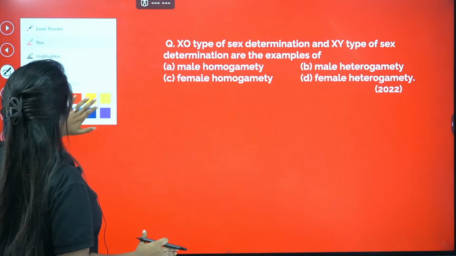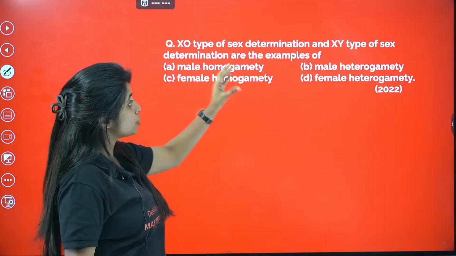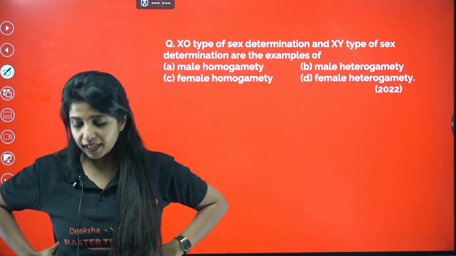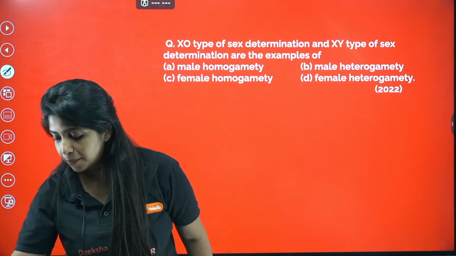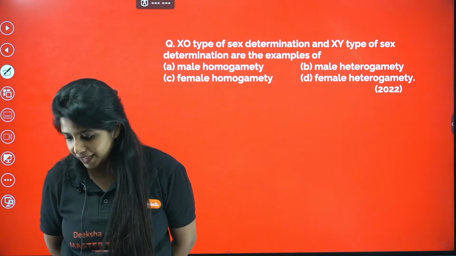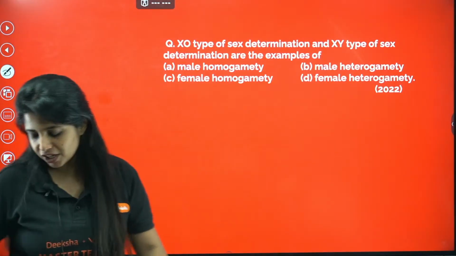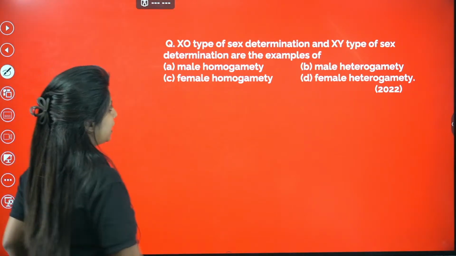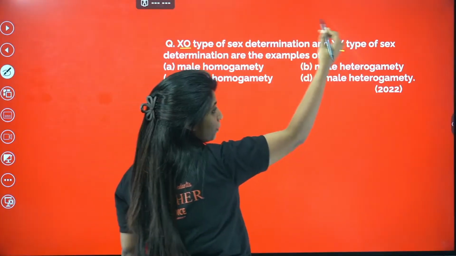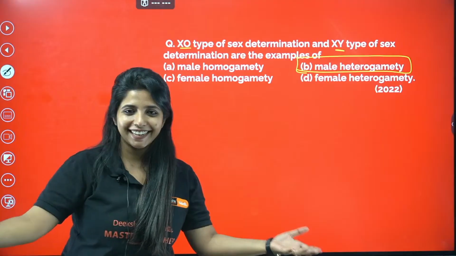Now here I have the next question. XO type of sex determination and XY type of sex determination are the examples of what? B again, ma'am. Nayanika says B and Pavan says B. Motivation, come on. Can I log B? XY is seen in the case of Drosophila and humans. XO is seen in the case of grasshopper and others. Yes, they show male heterogamety. So B again is the answer.